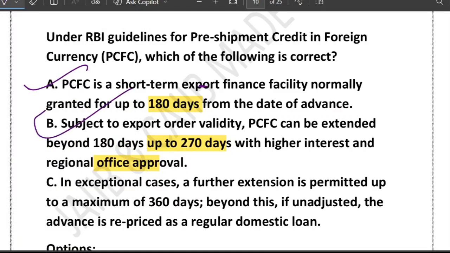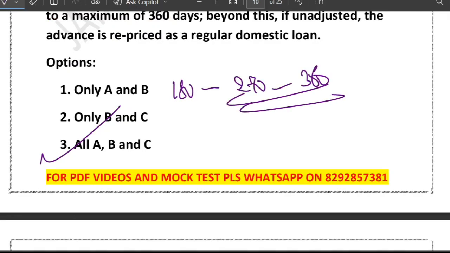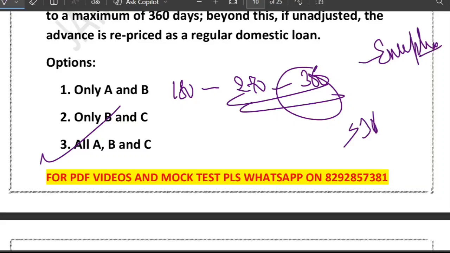What about C? Yes, in certain cases it can go up to 360 days. Beyond 360 days, if the export has not happened, the loan is converted into a regular domestic loan at the normal rate. So all these three are correct. The correct answer is A, B and C. This way you can remember: PCFC initially 180, then 270 and finally 360. This 360 is an exceptional case, and beyond 360 it is just a regular domestic loan. I hope this makes sense.